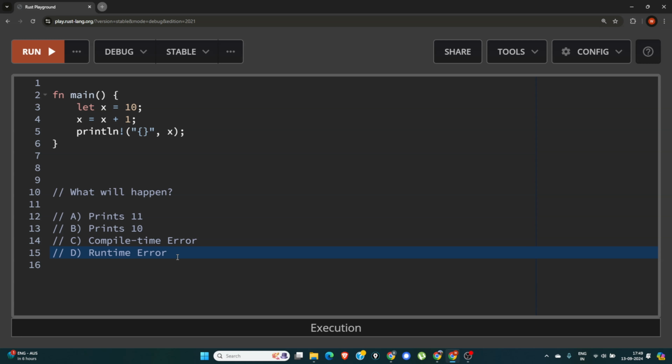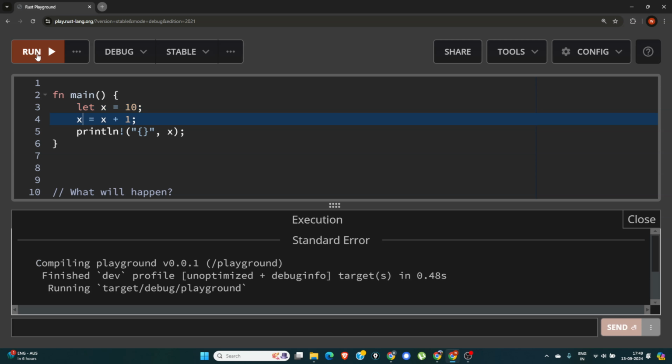Now let's discuss the answer. The answer will be compile time error because by default any variable will be immutable in nature, meaning we cannot change it. So in line number 4 we are changing the value of x.